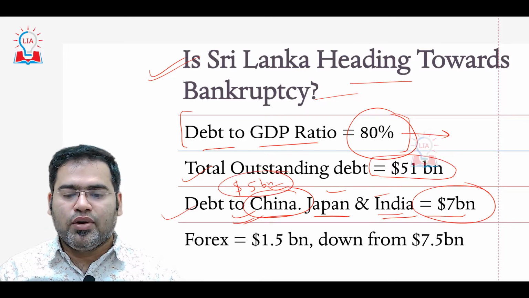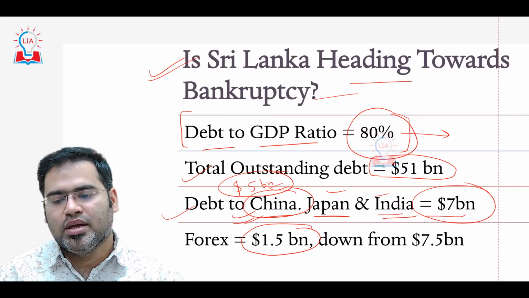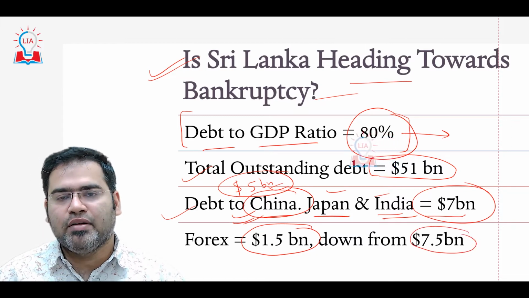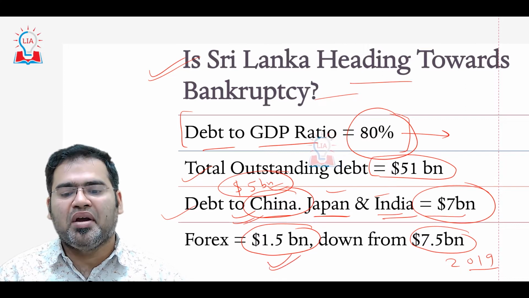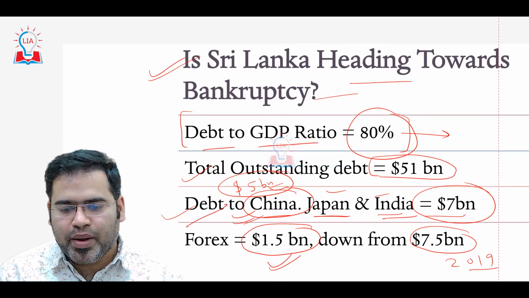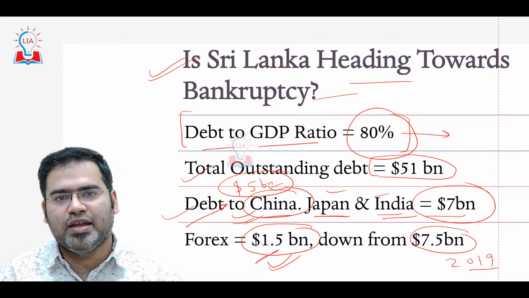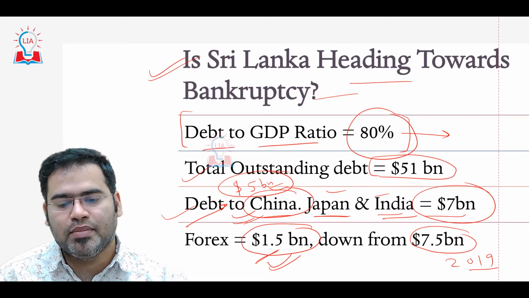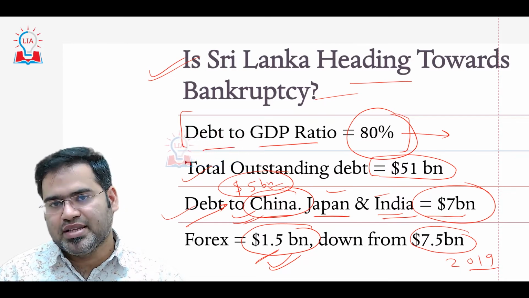And see what the forex is right now. Forex is just $1.5 billion, down from $7.5 billion in 2019. Today this is $1.53 billion. See, the total debt they need to pay to China is $5 billion, but forex available is only $1.5 billion. That is another problem: from where will they pay the amount? That is another issue they are facing.